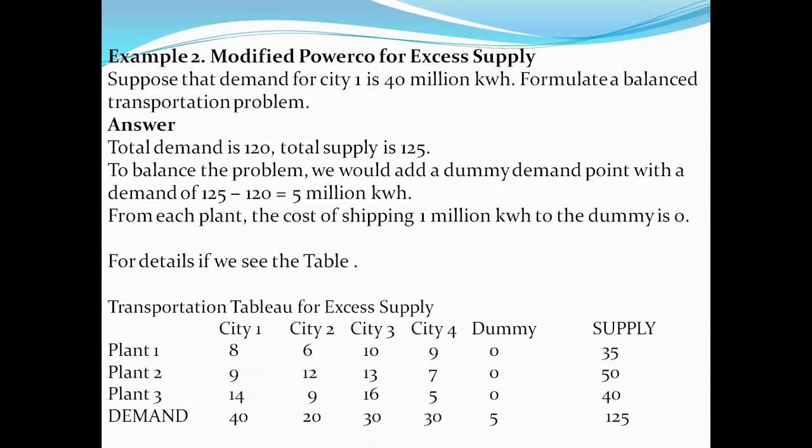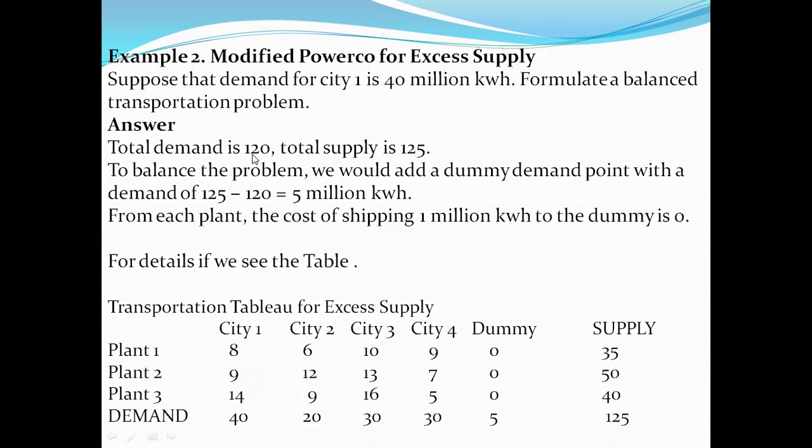So in yesterday's class, we have seen the demand here. We had taken only 100, and in city 2 it is increased, in city 1 it is less. So the cities have been interchanged here. If in city 1 it is 40 million kilowatt, generate the transportation problem on that.